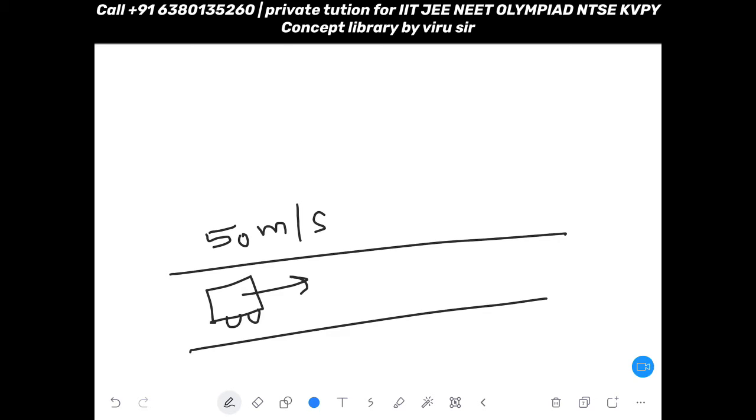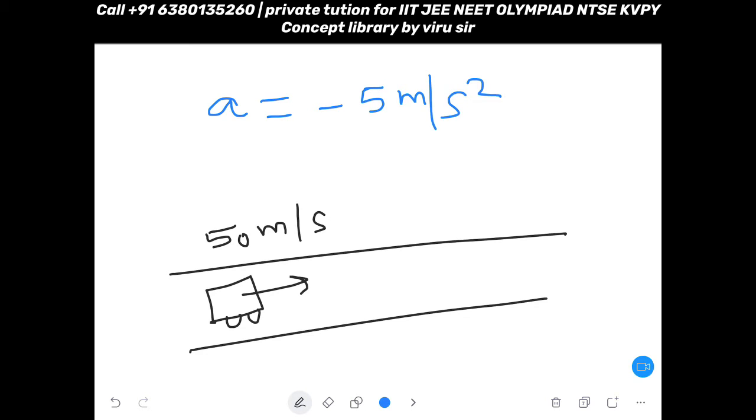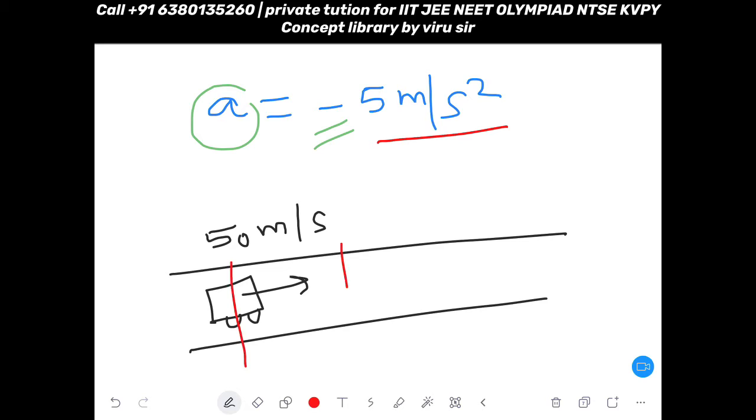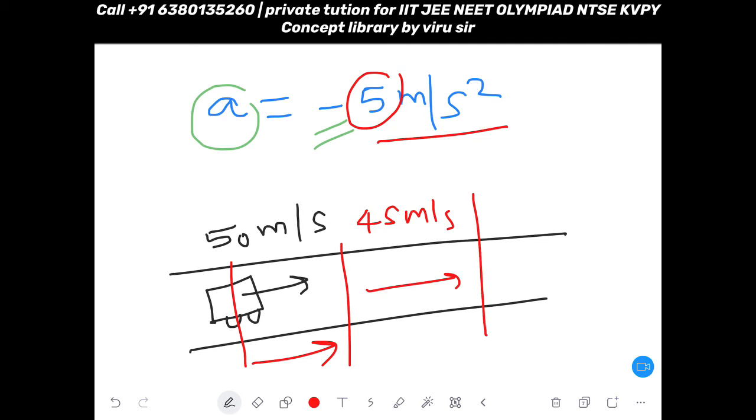You are realizing that the speed of the car is decreasing. So you will ask the driver or someone, what is the retardation then? Suppose he says, ma'am, retardation is minus 5 meter per second square. Acceleration, if he says minus 5 meter per second square, then automatically you will understand, okay, it is the retardation value, right? Now if this is retardation, it means what? After 1 second, your velocity will decrease by 5. So you will be remaining with 45 meter per second. Then after again 1 second, you will get a new velocity, that is 40 meter per second.